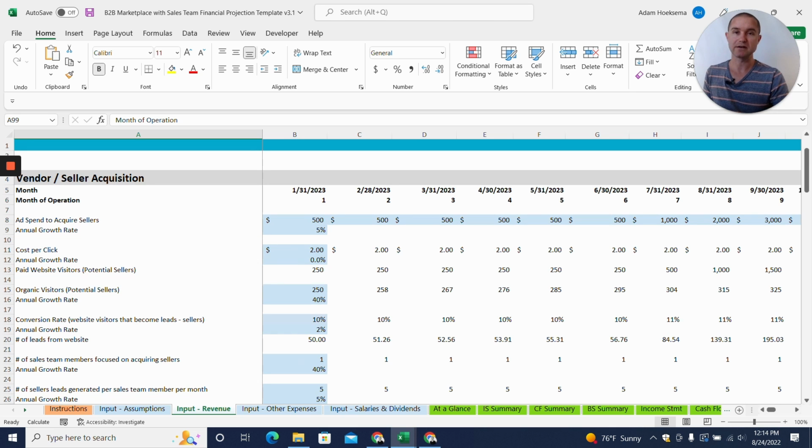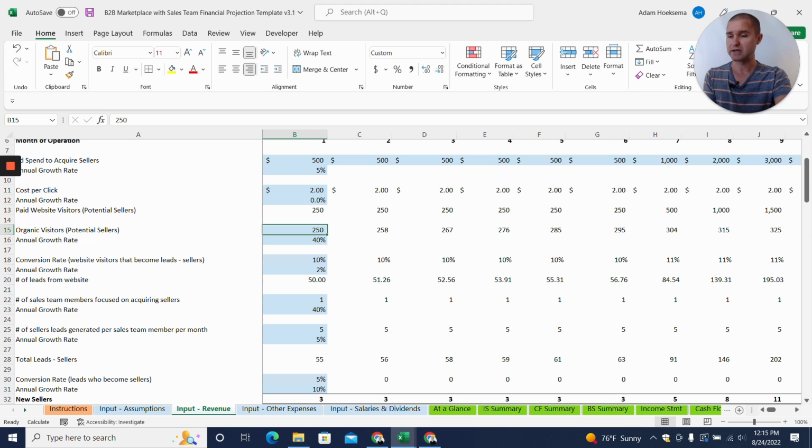And so again, if we keep with this idea of cleaning supplies for hospitals, and being the sellers here, the vendors, we're going to have to go out and try to get those sellers to list their products for sale on our marketplace. So maybe we are taking a two-pronged approach where we're advertising to these sellers. We're assuming some cost per click, and that will drive some paid website visitors to the site that are potential sellers. We are also hoping to get some organic website visitors from potential sellers. And then we assume some conversion rate of those will become leads. So of those visitors, some of them will become qualified leads. So we have this number of leads from website.